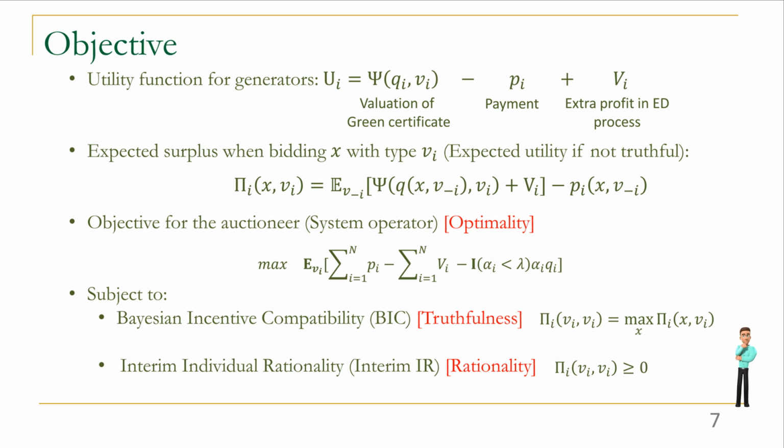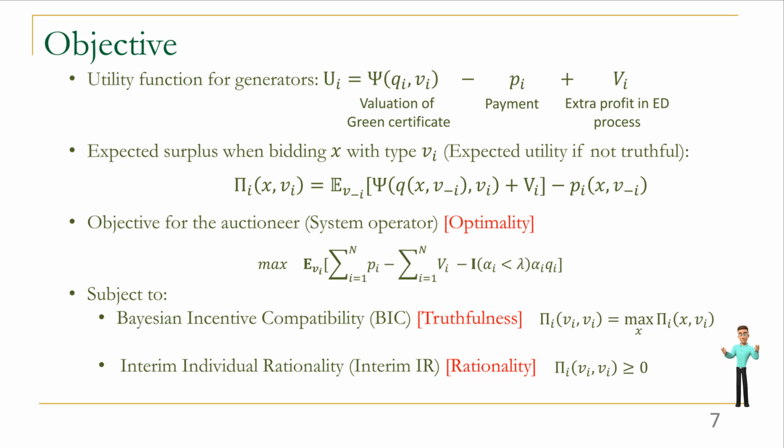We give the objective for both the auction participants and the auctioneer. For the generators, the utility function can be described as Ui. It consists of the valuation of the green certificate, the payment and the extra profit in the ED process as we stated before. We also introduce a new notion of expected surplus. It shows the expected utility if the generator bids X with type Vi. Negative i means all other generators except for i.